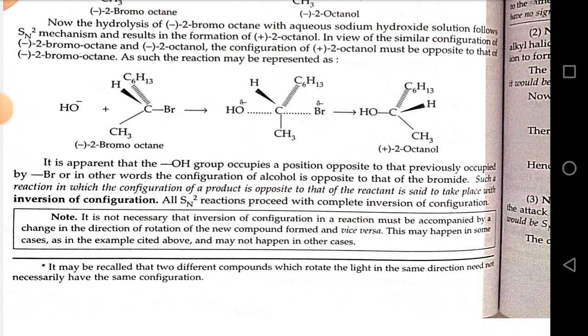Such a reaction in which configuration of a product is opposite to that of reactant is said to take place with inversion of configuration. All SN2 reactions proceed with complete inversion of configuration. It is not necessary that inversion of configuration in a reaction must be accompanied by a change in direction of rotation of the new compound formed and vice versa. This may happen in some cases, as in the example cited above, and may not happen in other cases.